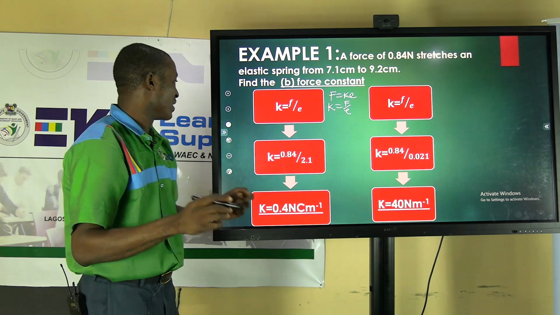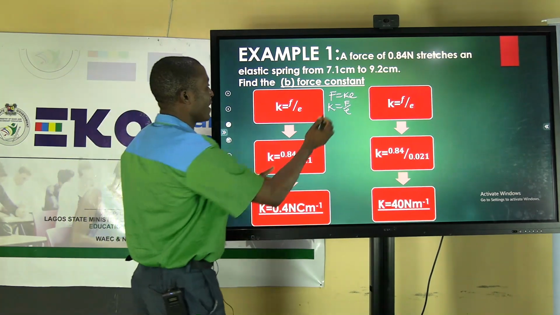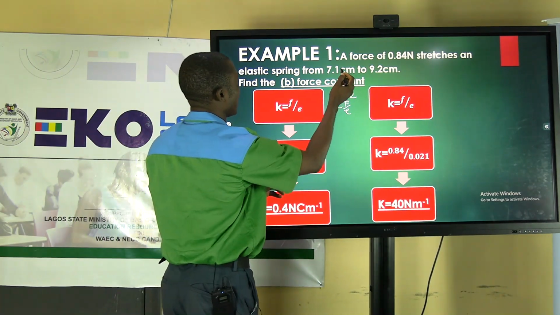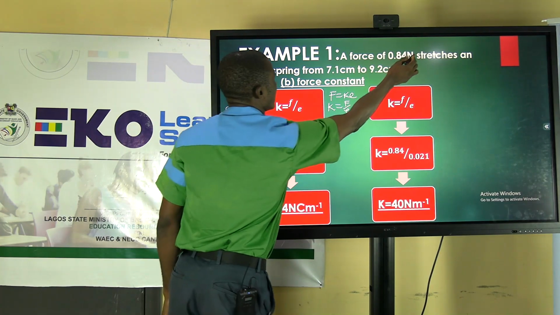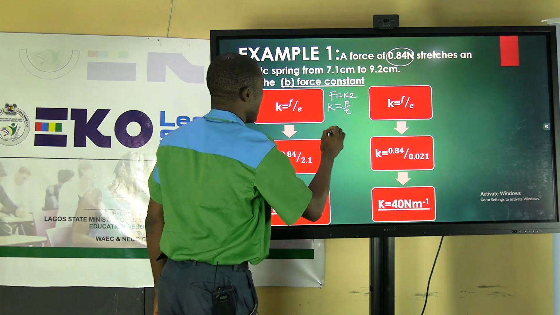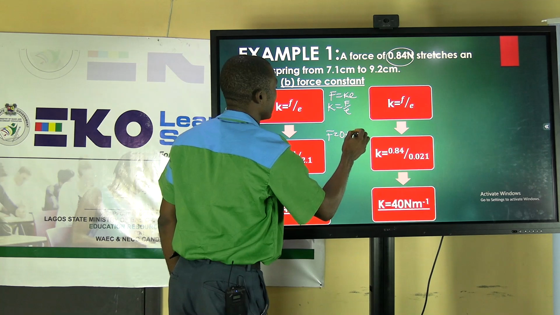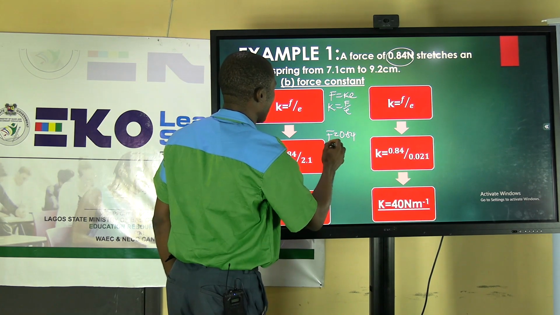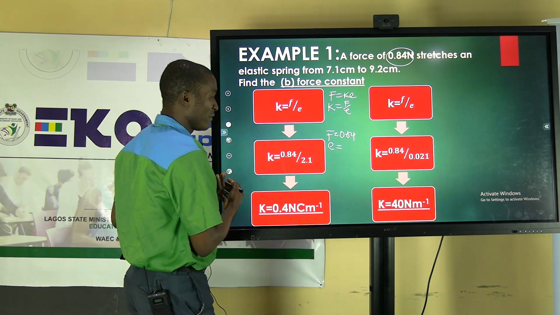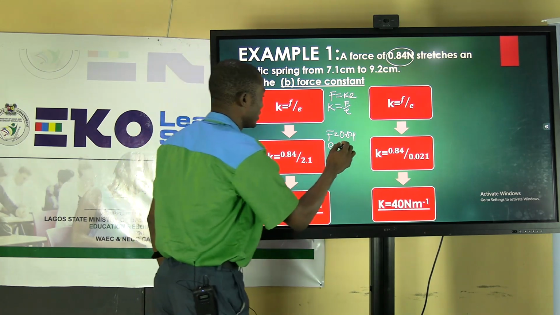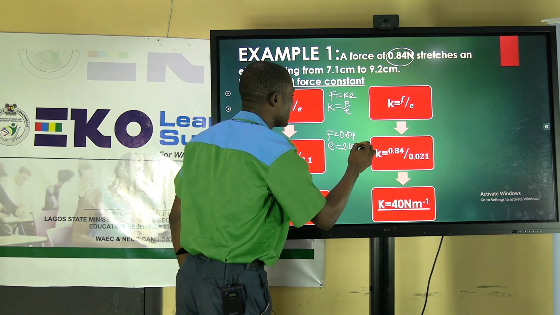The value of F is given as 0.84, and the value of our extension from the previous calculation is 2.1 centimeter.